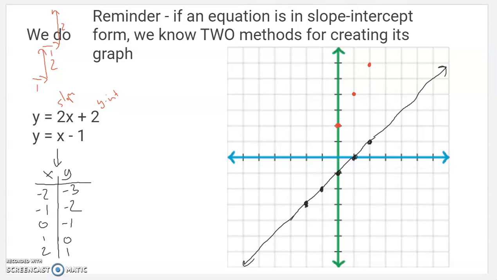And again, need to use a straight edge because you can see the solution is going to be down here somewhere. And you've really got to make your line go in exactly the right place to make sure you find the solution. I know where it is. Over 1 down 2, over 1 down 2, over 1 down 2, over 1 down 2.